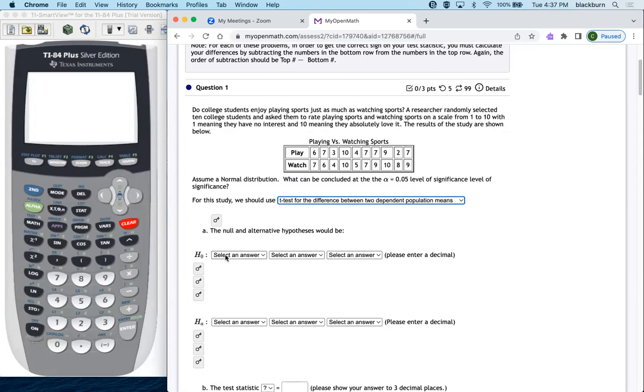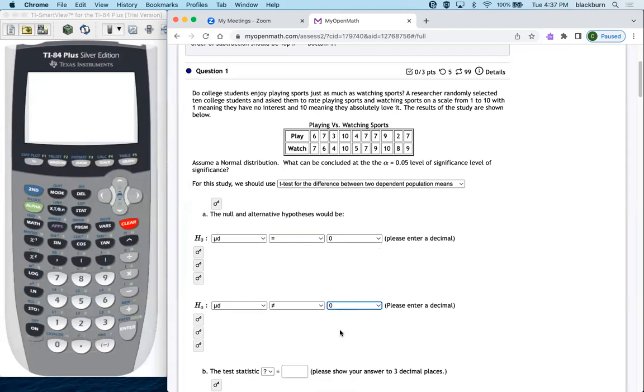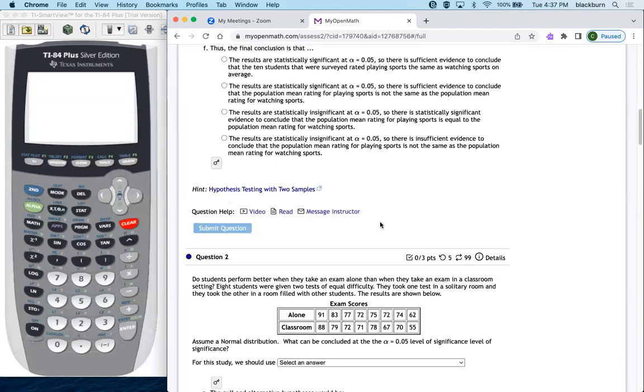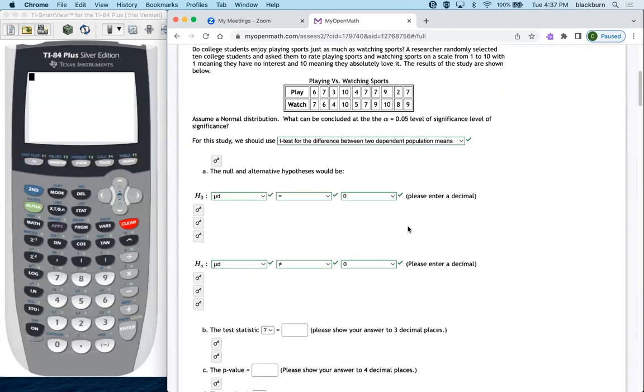So in all of these, the null hypothesis is going to be the difference in the means, mu d, equals 0. And then it says, do college students enjoy playing sports just as much? So it's not really saying less than or greater than. This is a does not equal. So we'll say the difference in the means does not equal 0. Let's make sure all those take. Okay, there we go. So we got all those right.